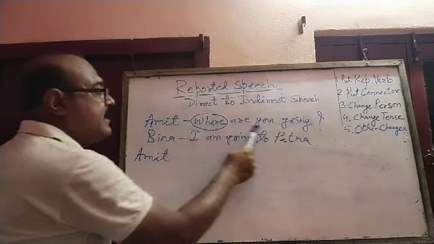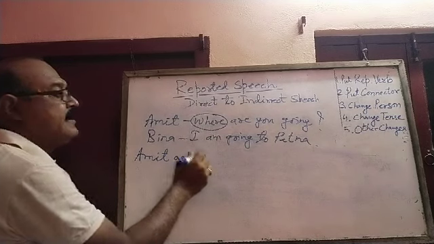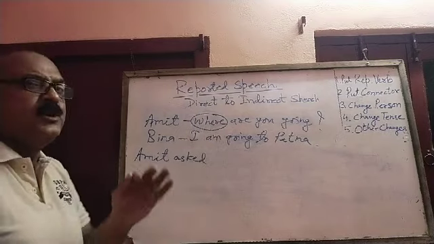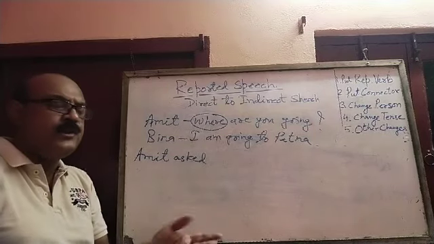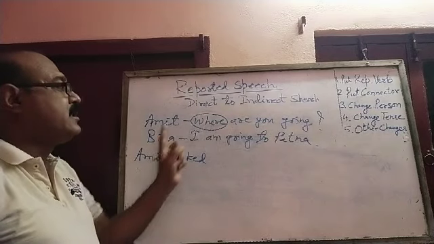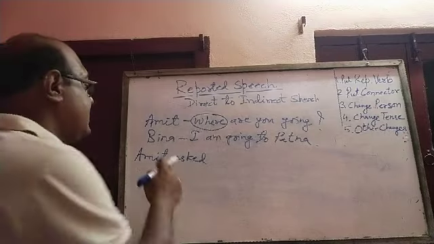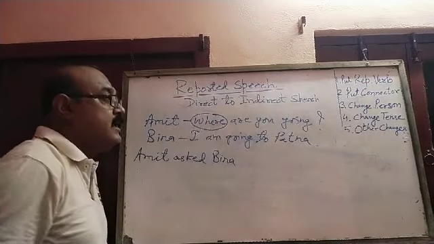Here we can see this is a question. So we shall use asked. I have given you a list of words, list of reporting verbs: asked, told, replied, answered, warned, suggested, advised. You can use asked because this is a question. Asked. Whom did he ask? Bina, of course. This first one is done. Put connector.